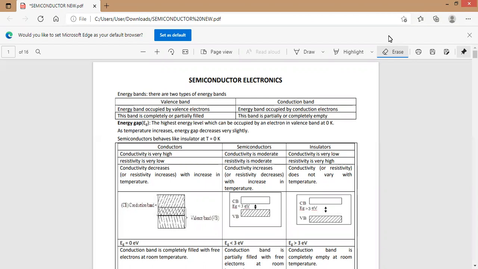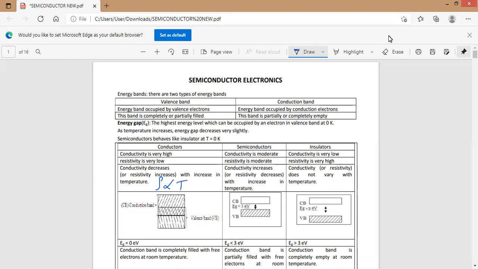Next, conductors, semiconductors and insulators. In case of conductors, conductivity is high and resistivity is low. In semiconductors, conductivity is moderate and resistivity is moderate. In case of insulators, conductivity is very low and resistivity is very high. In conductors, conductivity decreases or resistivity increases with increase in temperature. The resistivity is directly proportional to T.